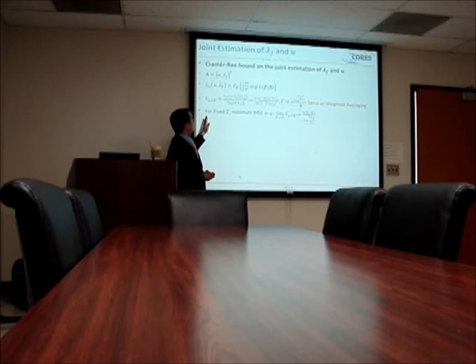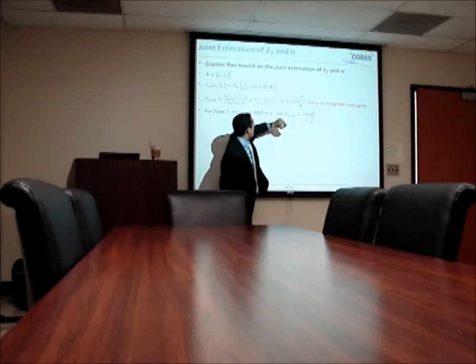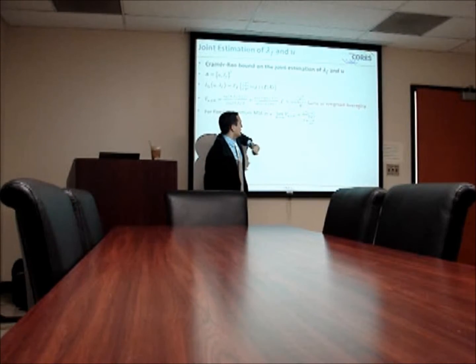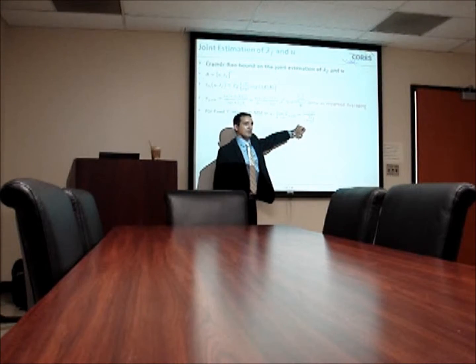The problem here is you want to calculate the Cramer-Rao bound, but now for two parameters at the same time. So the Fisher information is a 2x2 matrix, and you have double derivatives and so on. We derive the error in estimating u by this expression here, and this is the error as n goes to infinity.